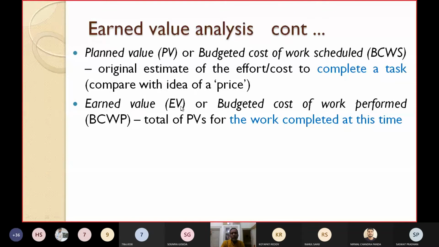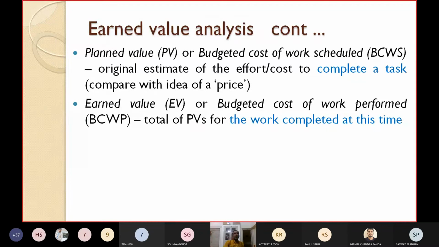Similarly, earned value, it is known as what? It is defined as the total of the planned values for the work completed at this time. Take a particular time, maybe the current time now. By this time, how many tasks have you completed? For each task, what is the PV? Find out the total of the planned values. This will give you the earned value. So earned value is defined as the total of the planned values for the work completed by this particular point of time.